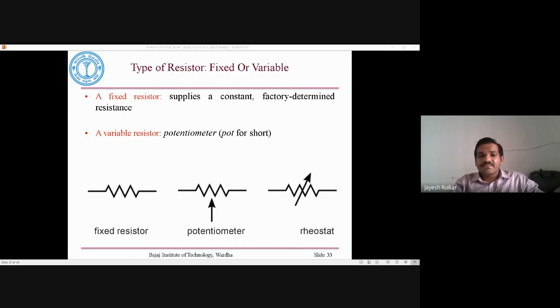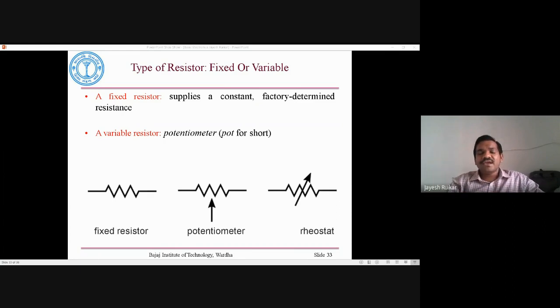What is a variable type of resistance? A variable resistor is commonly known as a potentiometer, or in short form, a pot. A variable resistor allows you to adjust the resistance from virtually 0 ohm up to whatever that variable resistor's value is.